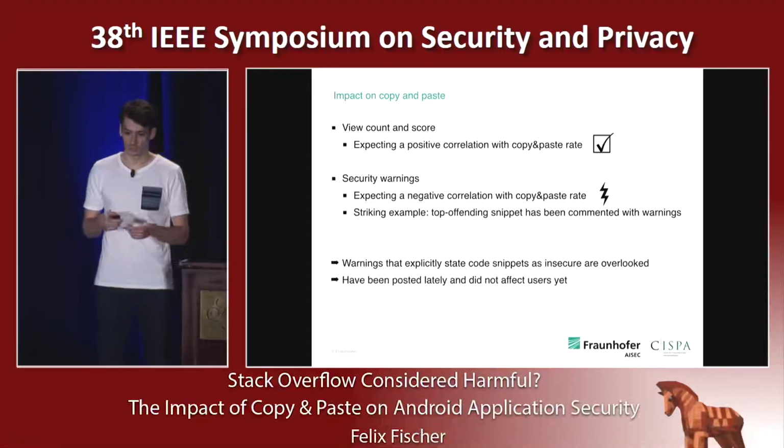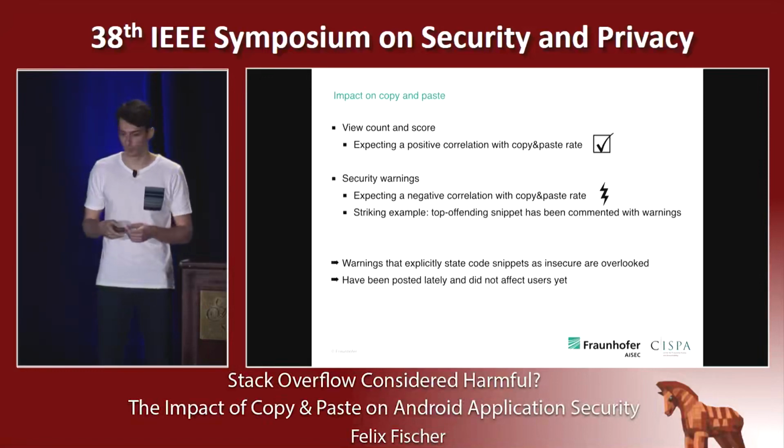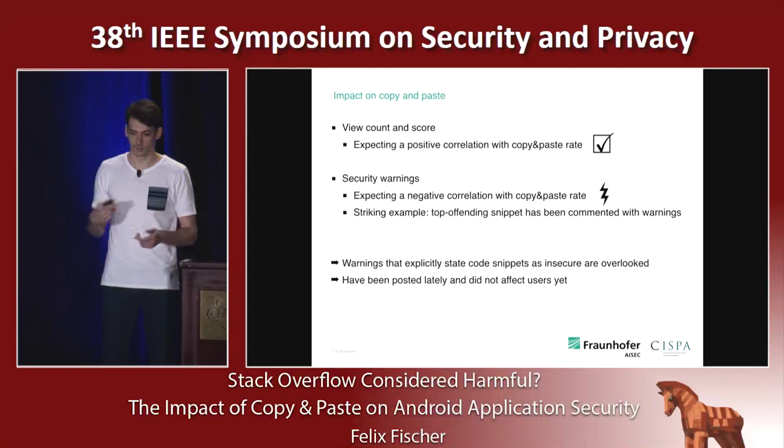As a striking example for this, we have our top offending TLS snippet we found in 180,000 apps, which has been commented with several warnings. So it looks like warnings that explicitly state code snippets as insecure are simply overlooked or have been posted lately and therefore did not affect the users yet.